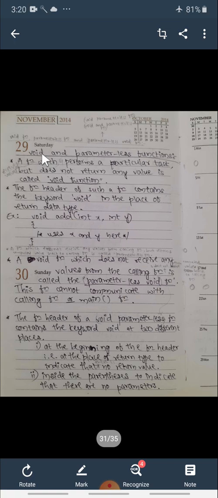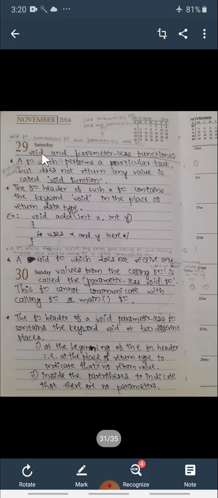And parameterless function, I think you have already understood by looking at its name itself. That is parameterless. It means a function which does not have any parameters or arguments. It means that the function definition does not have any arguments or parameters. It means it is not receiving any values from the calling function. Okay, now we will see these three types of functions. One is a void function, second is a parameterless function, third is a parameterless void function.